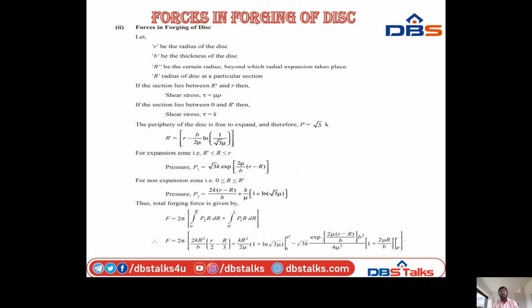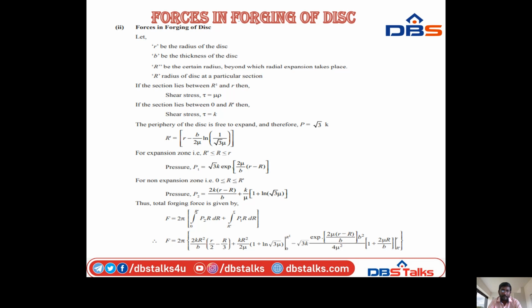Next, forces in forging of a disc. Let small r be the radius of the disc, B is the thickness of the disc, and capital R be the radius at a particular section, beyond which radial expansion takes place. If the section lies between R dash and small r, then shear stress tau is equal to mu into rho. If the section lies between 0 and R dash, then shear stress tau is equal to K.